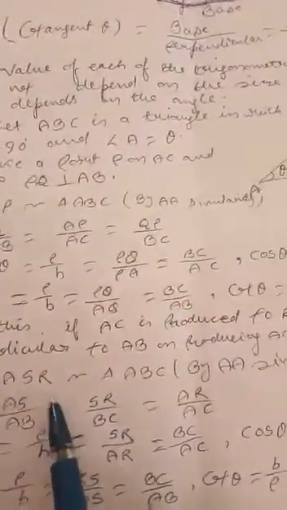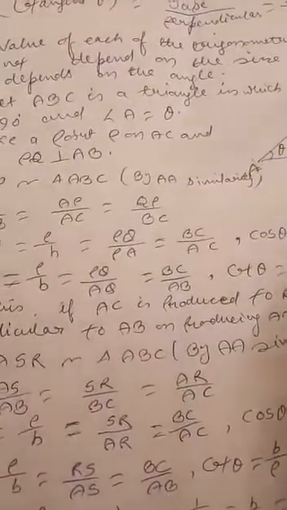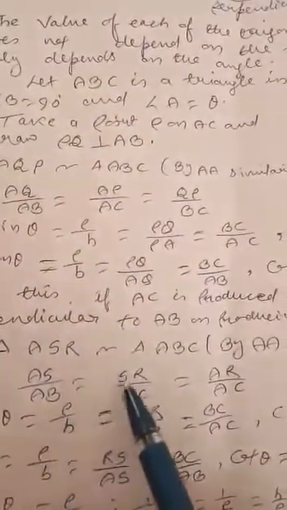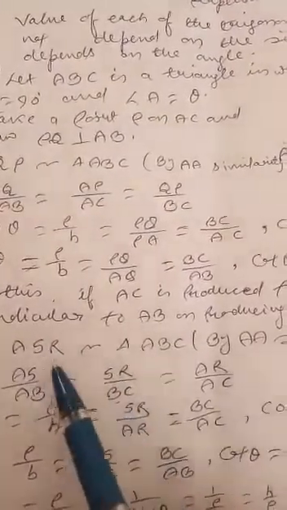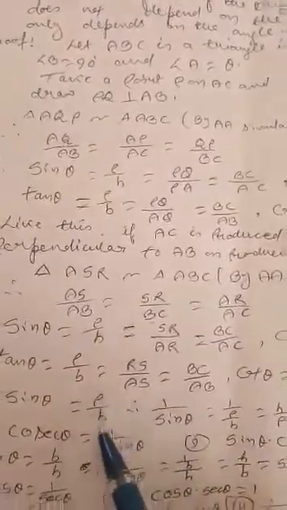Therefore, triangle ASR is similar to triangle ABC by AA similarity. Therefore, AS by AB is equal to SR by BC is equal to AR by AC. Therefore, sin theta we have got again, cos theta we have got.